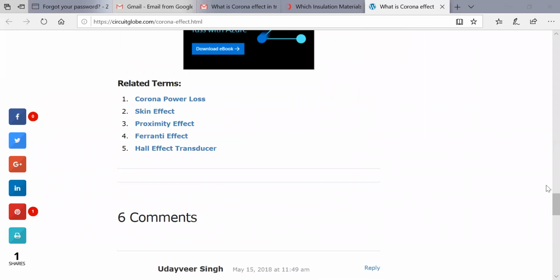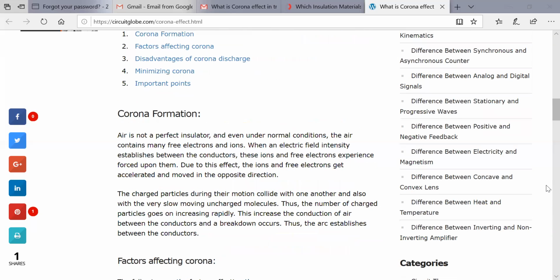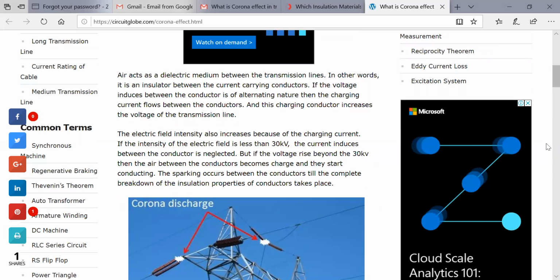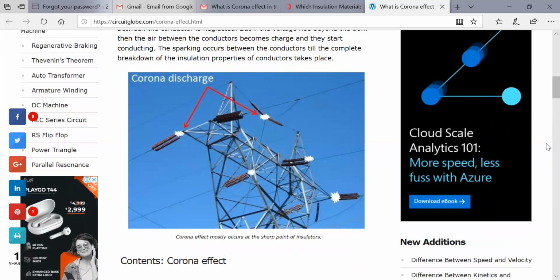So we talked about the corona, the factors affecting corona, the disadvantages of corona, and how to minimize the corona effect. In this figure we see the corona discharge that we have already discussed: a transmission line is there, an insulator is there, and the spacing between the insulators is there.